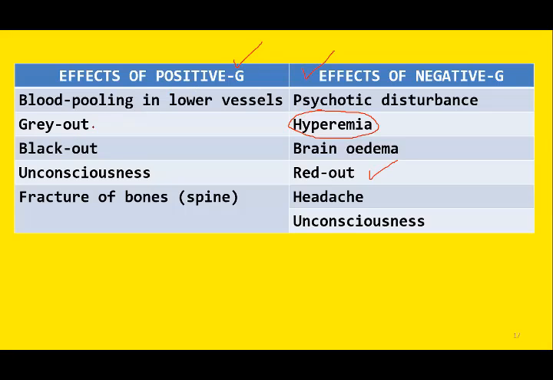So in gray out there is graying or blurring of vision, and in blackout there is complete loss of vision due to hypoxia of the retina. And what happens in red out? In red out there is dilatation or congestion of blood vessels in the eyes, and this is due to the effect of negative G. So there is redness of the vision and we call it red out.